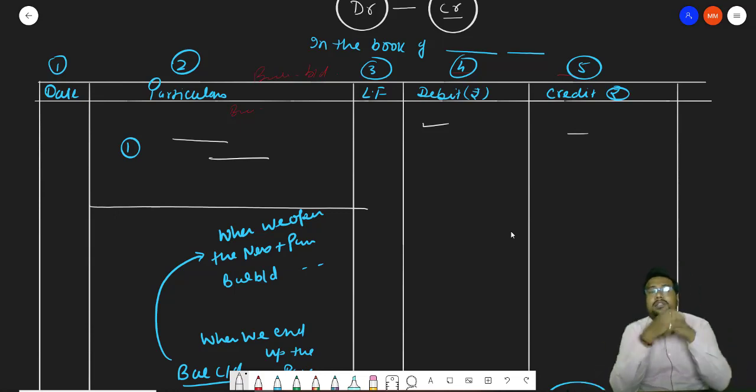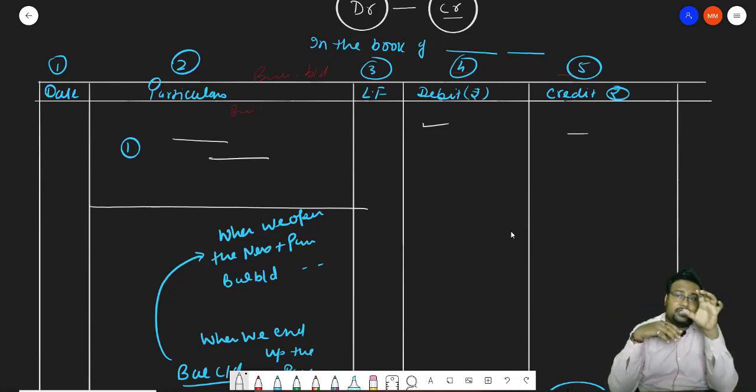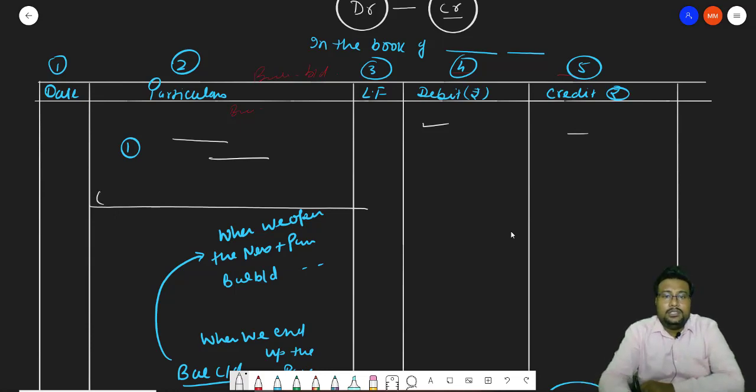But as we know that this particular information is not only for the experts in accountancy, but also for the owner, the managers, the outsiders. Maybe they don't have the knowledge of accountancy. So how can they understand what this particular transaction means? So for the layman, we record this particular transaction in a statement form, in brackets. And that statement form is known as narration. Is it necessary to record? Yes. It is very necessary to record a narration for each and every transaction. For example, goods purchase.